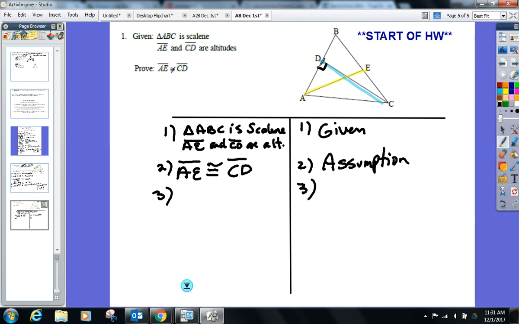And where do I have another right angle? If AE is an altitude: AED, AEB, and AEC. All right. Do you think it's going to be easier to prove angles or sides in that triangle based on all this information we have now? Angles, in which two triangles? Name the two triangles we can prove a full pair of angles in.